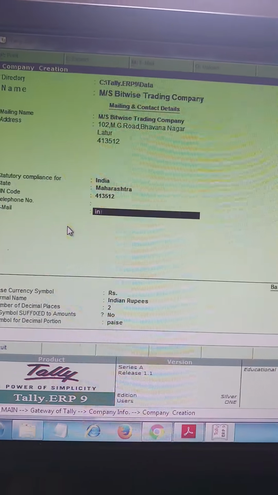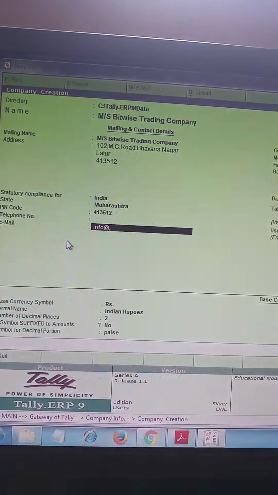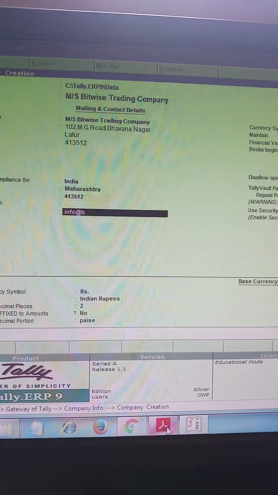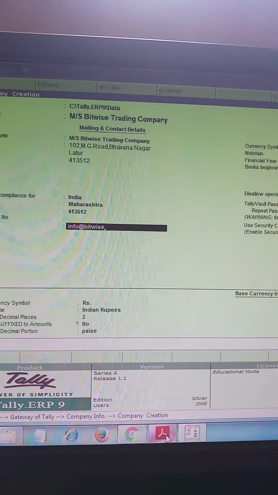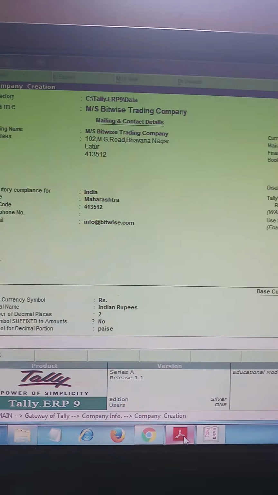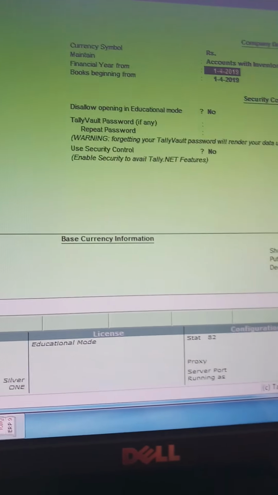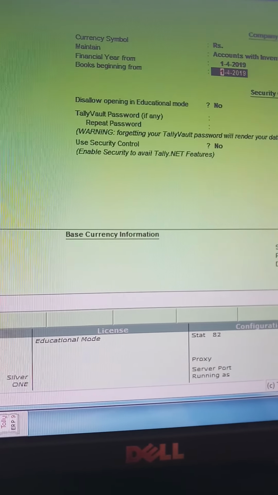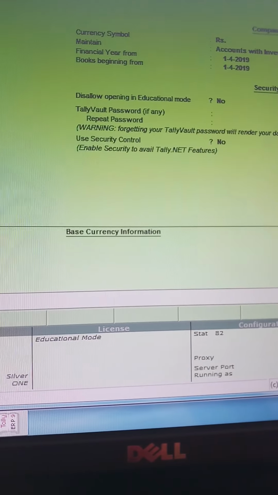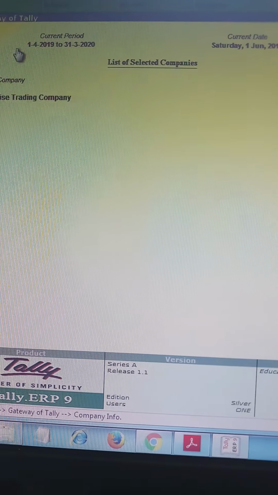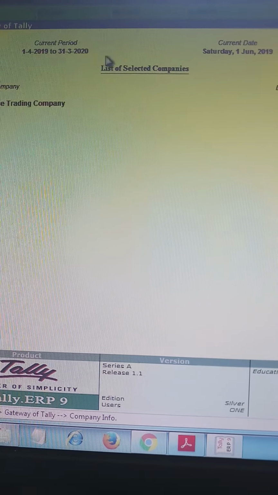Email is info at the rate bitwise.com. Again I am pressing enter. Accounts with inventory. Financial year begins from 1st April 2019. Books beginning from 1st April 2019. Remaining details keep as they are and accept the details. So this is your company, MS Bitwise Trading Company, and the current period is 1st April 2019 to 31st March 2020.